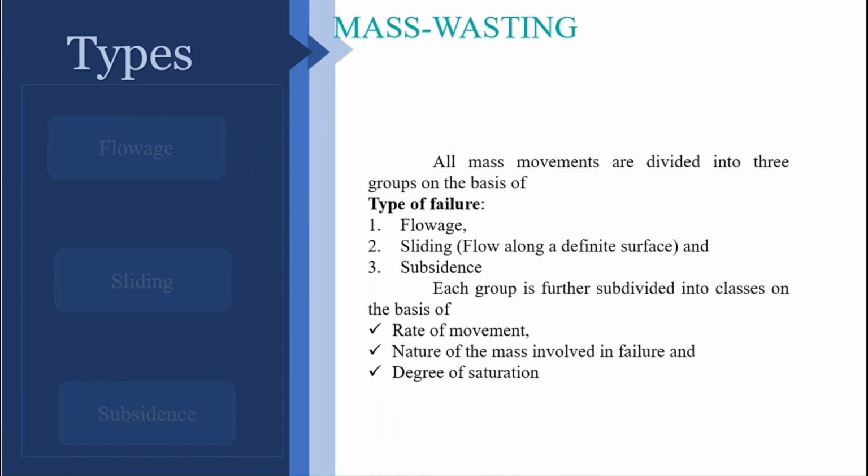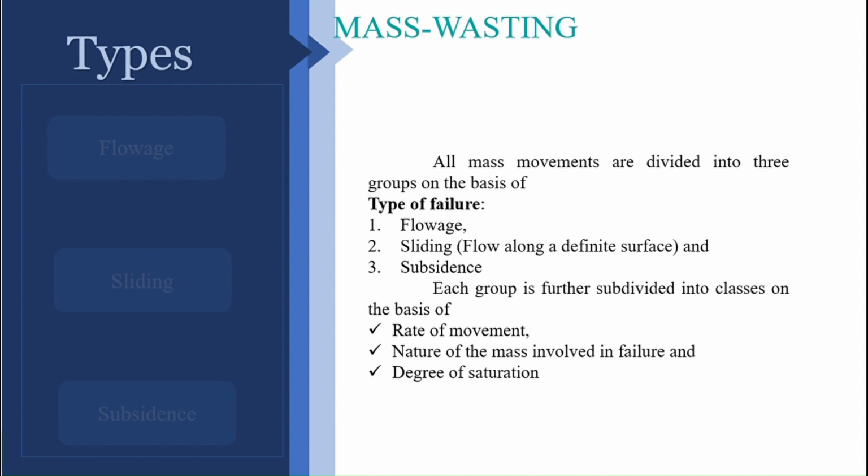Actually, mass movements are broadly categorized into three broad categories based on the type of failure. If the failure occurs over a definite surface, then it is called sliding. If the failure is not over any definite surface, then it is called simply a flowage. And if the mass sinks vertically down, then it is called subsidence.